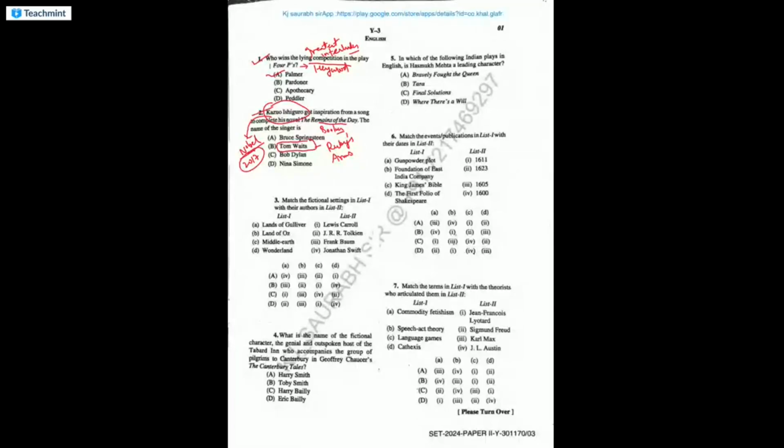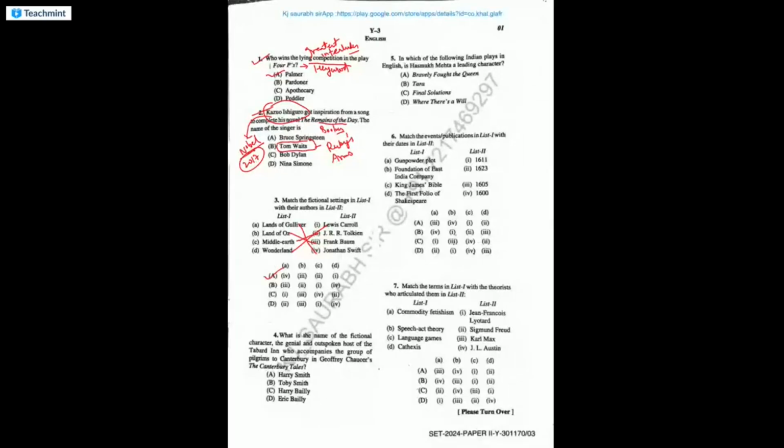Let's move on to question number three. This is match the following, where we have to match. Land of Gulliver, we know Jonathan Swift is there. Then Land of Oz is written by Frank Baum. Middle Earth is J.R.R. Tolkien. And Wonderland is by Lewis Carroll. So going by that, option A is the correct answer.